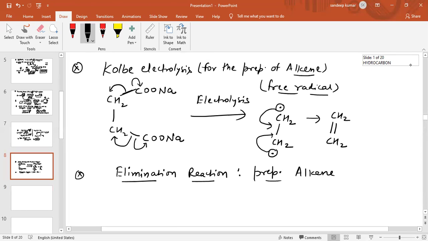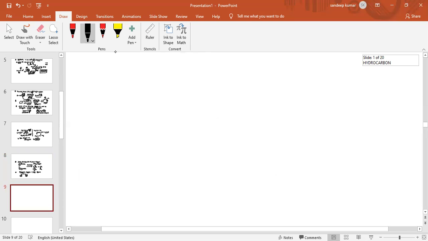See, elimination reactions are basically of two types. One is E1 elimination reaction, and one is E2 elimination reaction. So one by one we will discuss E1 elimination reaction, then we will discuss E2 elimination reaction. See the question based on E1 elimination reaction. So basically first we are going to discuss E1 elimination reaction.